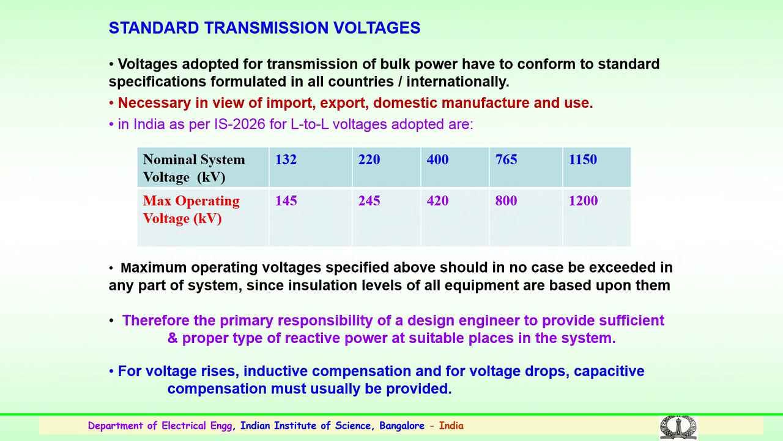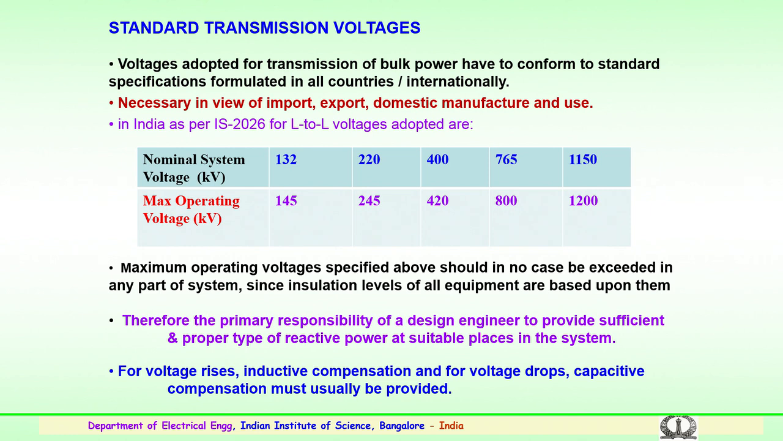So, this shows the standard transmission voltages. Transmission voltages have, since inception, started from very low voltages, and we have reached up to 1200 kV in case of AC and plus minus 800 kV in case of HVDC. So, there should be some standard which has to be followed both nationally and internationally, so that it is beneficial to the utilities, the manufacturers and the design engineers.